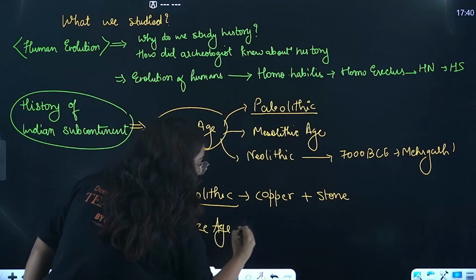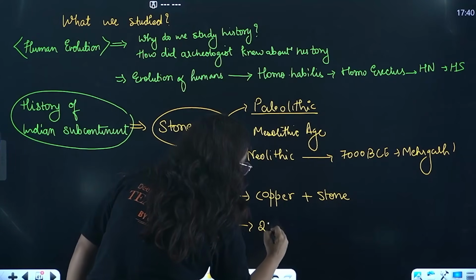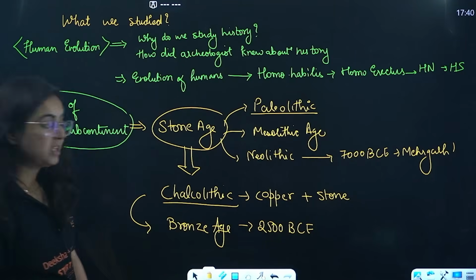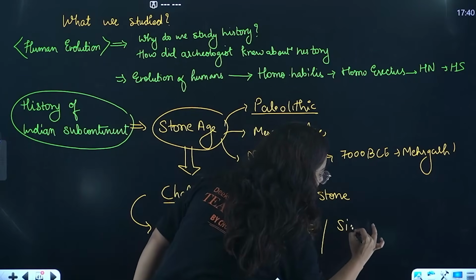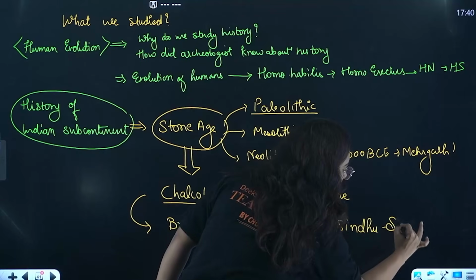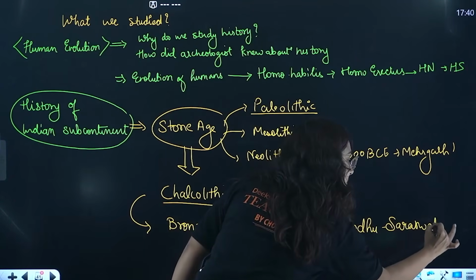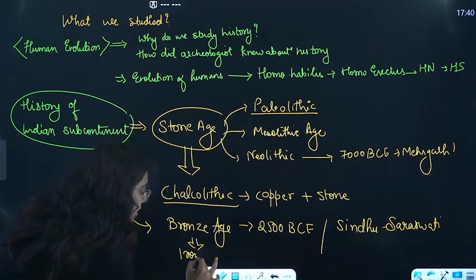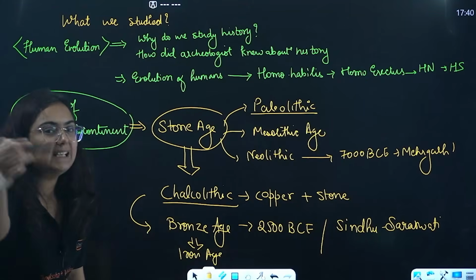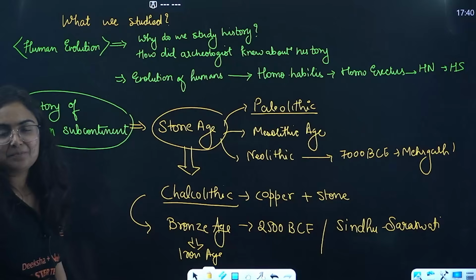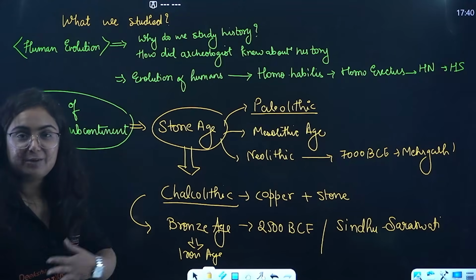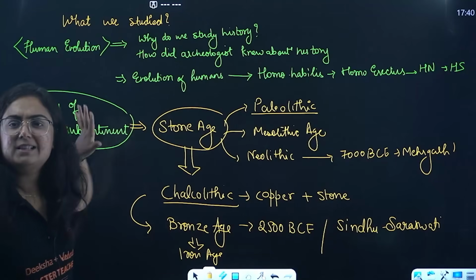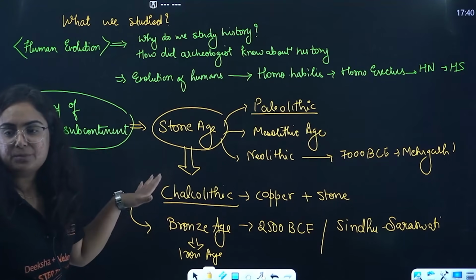Bronze Age. Which time? Around 2500 BCE, Before Common Era. This is popularly known as the Sindhu Saraswati civilization. And then after this will come what? The Iron Age. The Iron Age you are going to study in the next chapter, State and Society. I will explain that chapter in depth, you need not worry about that. Everything in detail, in the same manner we did it in this chapter.